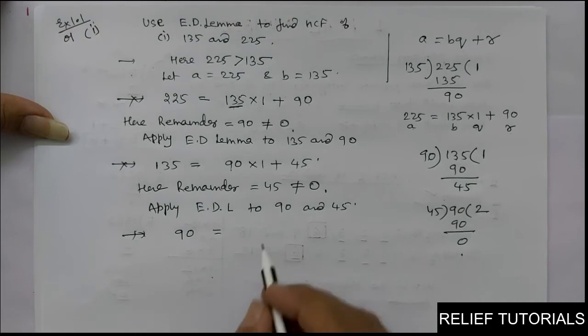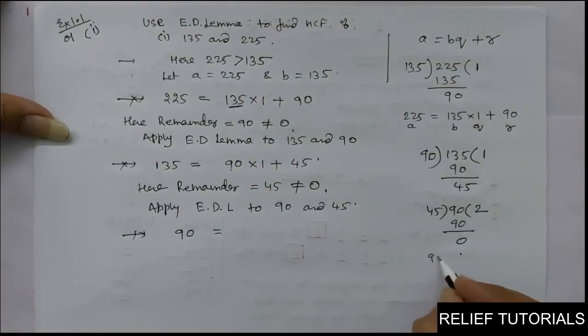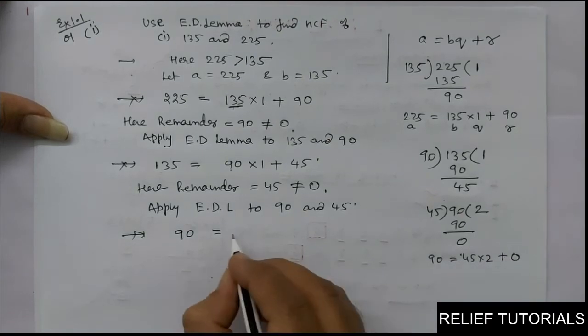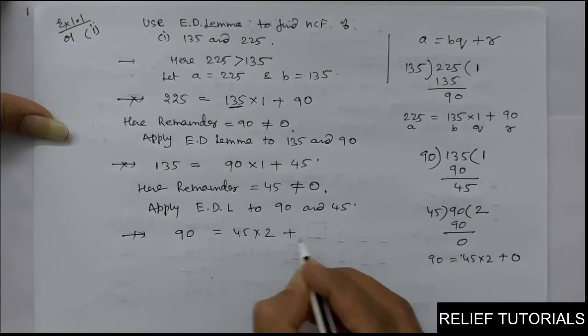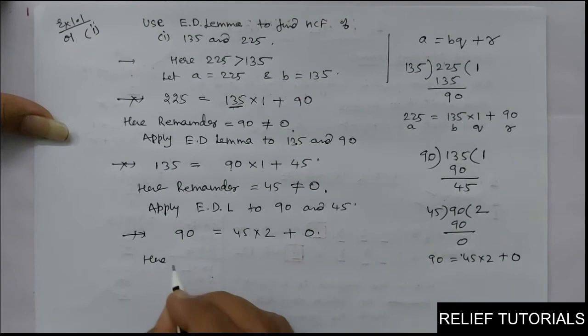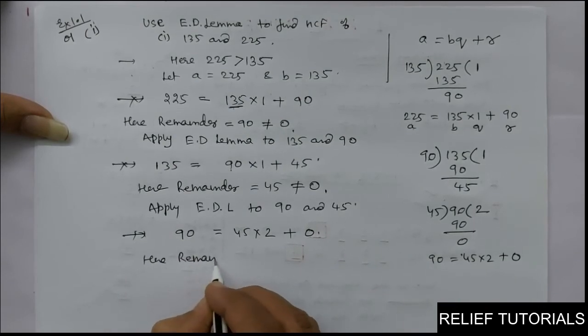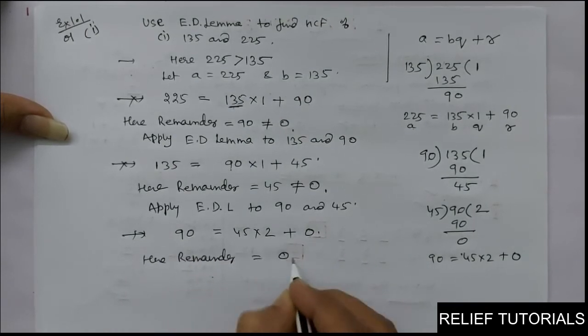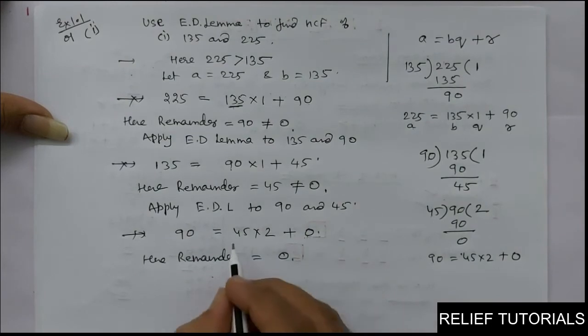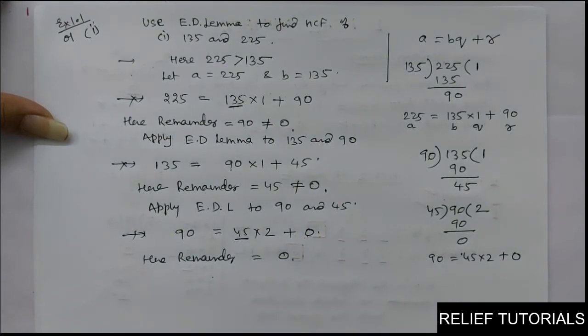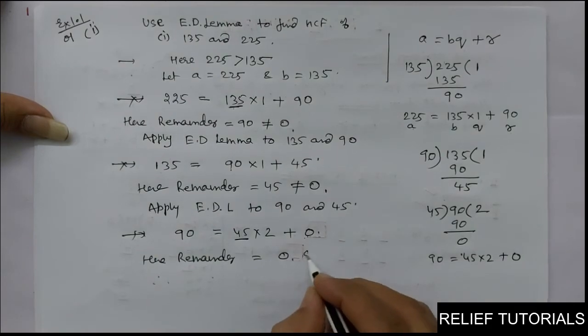Clear friends? So how do you write 90? 90 is equal to 45 into 2 plus remainder 0. So here the remainder is 0. When the remainder is 0, then the divisor is our HCF. Therefore, the remainder is 0, so the divisor is the HCF.